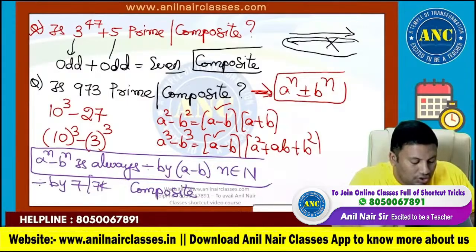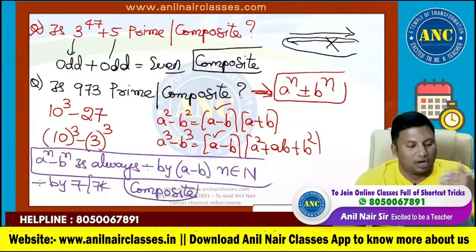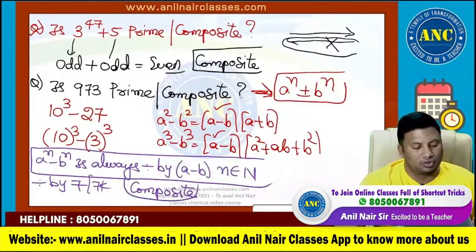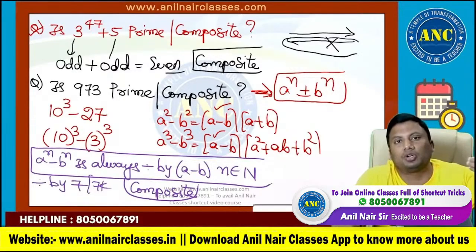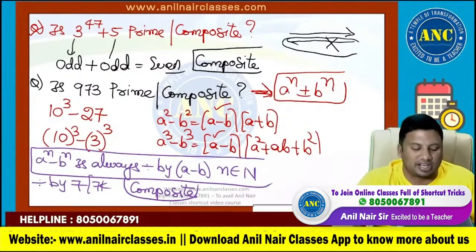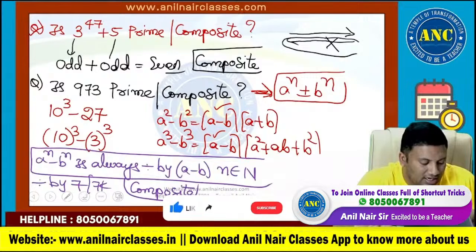This is how you should learn, right? Rule number 1 fails, then rule number 2. 10 cube minus 27. Try to see, not all the numbers can be written in the form a power n plus or minus b power n. Then we will go to rule 3. Not all the numbers can be written like this. Then we will go to the second rule. I hope the idea is clear. Next one.